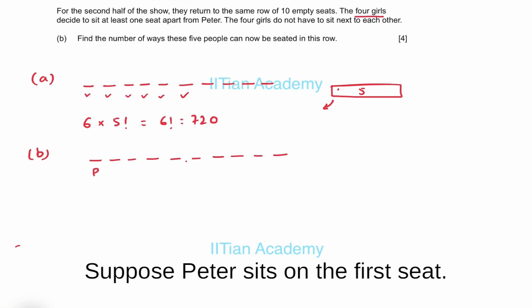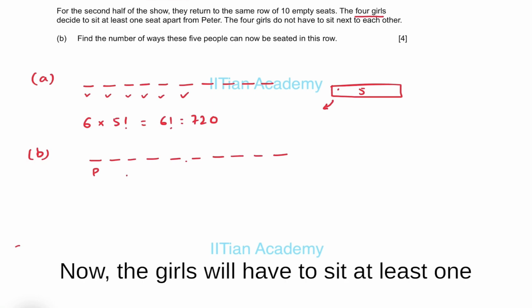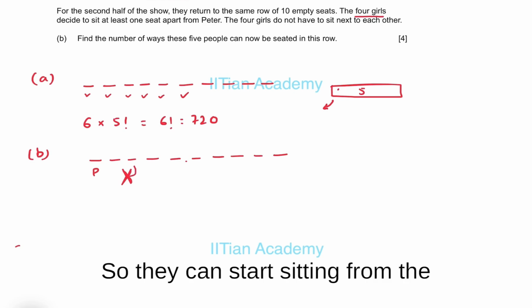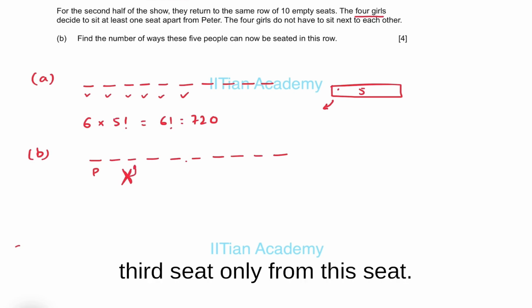Suppose Peter sits on the first seat. Now the girls will have to sit at least 1 seat apart, so they can sit from the third seat only.